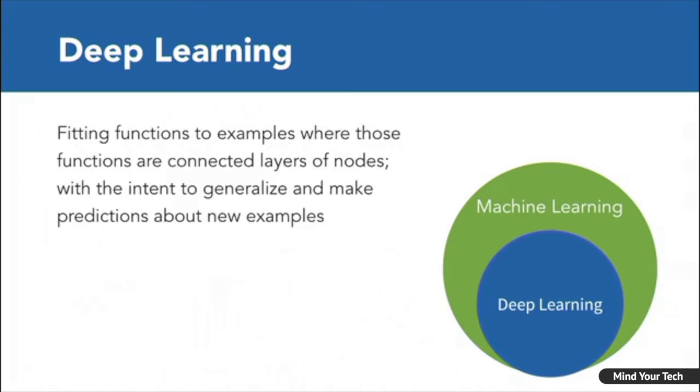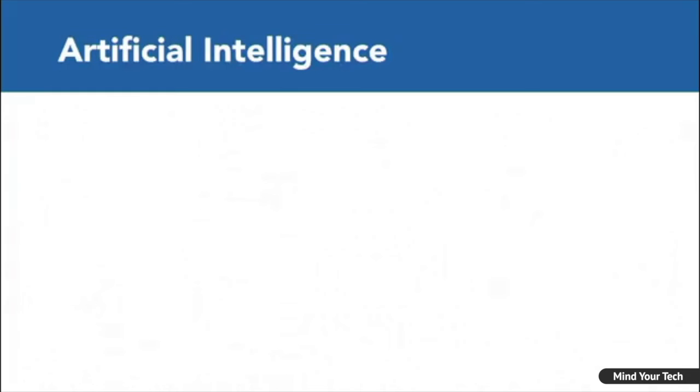An alternative definition is just more sophisticated, connected pattern matching. So again, instead of just using one function to match a pattern, you're just using many functions to match a pattern. The one important thing to take away is just that deep learning is a type of machine learning. It is a subset of machine learning. There are things that are machine learning that are not deep learning, but there's nothing that is deep learning that is not machine learning. Now, the last layer that we're going to add on top is artificial intelligence.